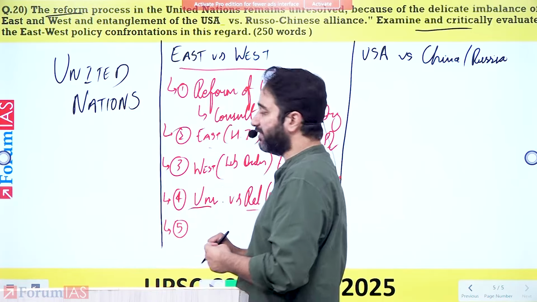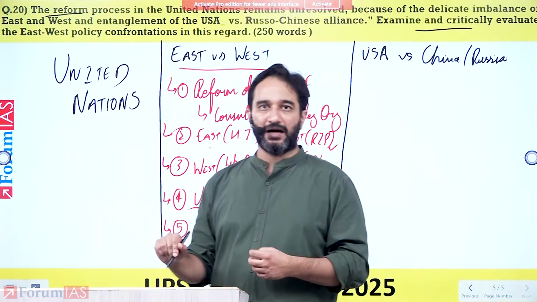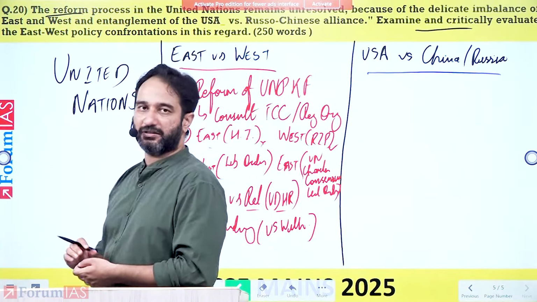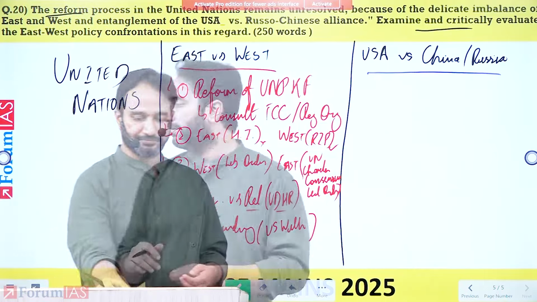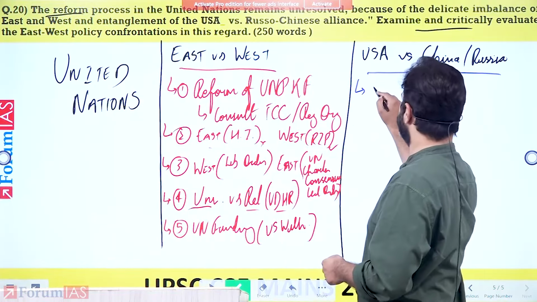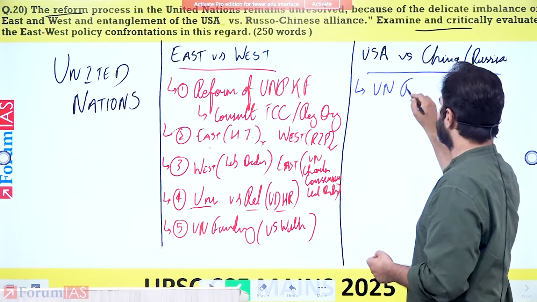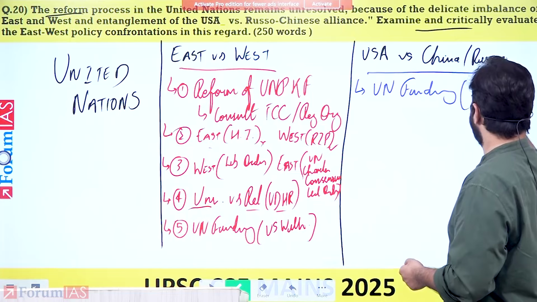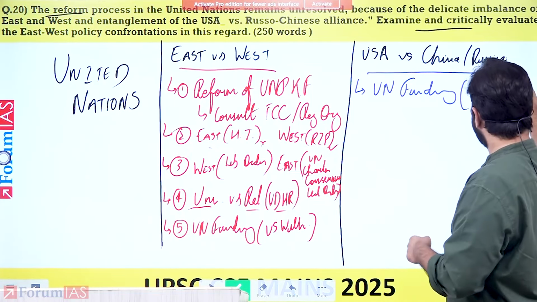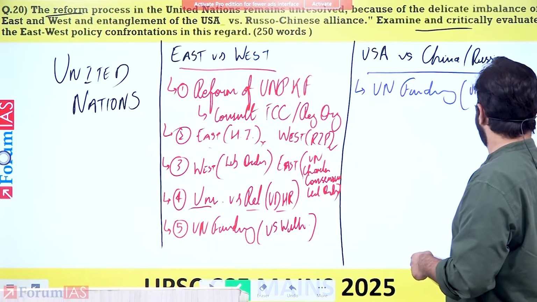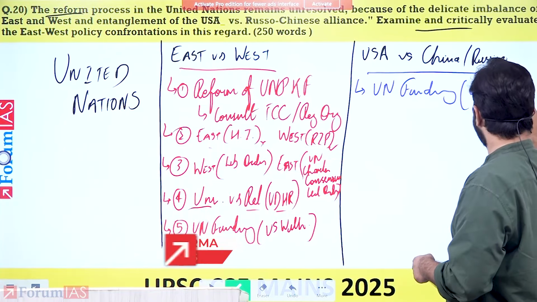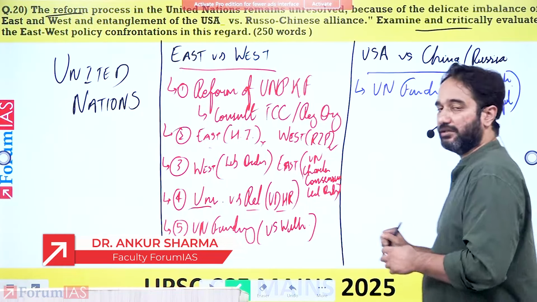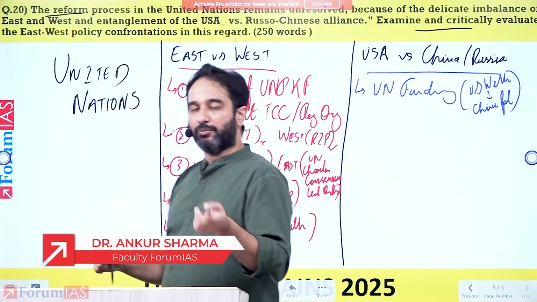Another aspect between the East and the West, you can also highlight the US versus China and Russia and how it is also impacting the United Nations. All right. One of the first problems that you end up seeing, the same as you see in East versus West, is of UN funding. Because of US withdrawal, the point becomes a little different here. Because of US withdrawal, it is China that is fulfilling the funding responsibilities where the US is not.